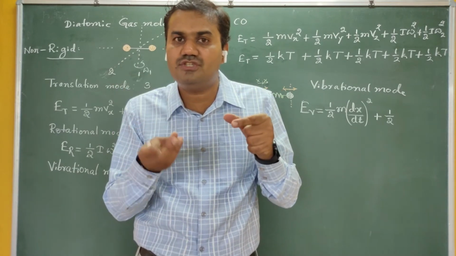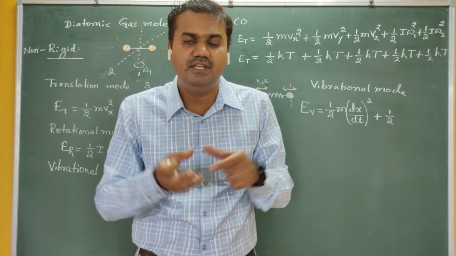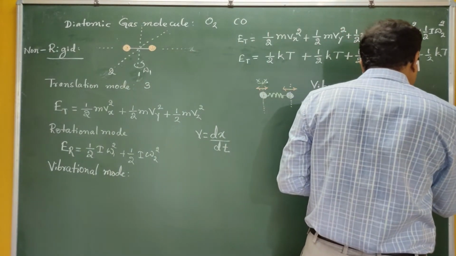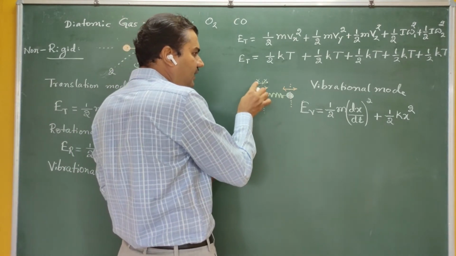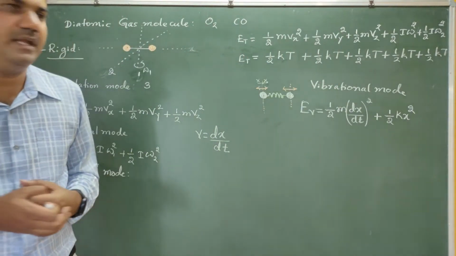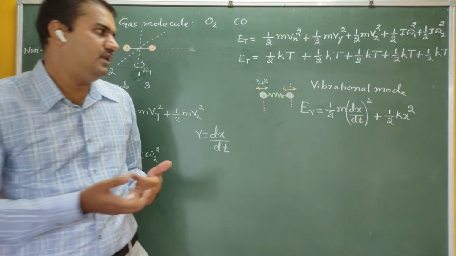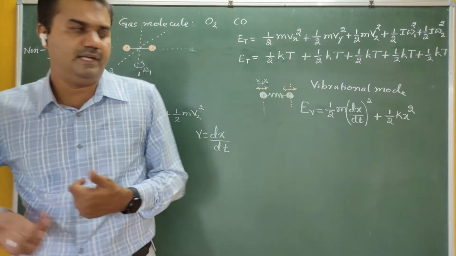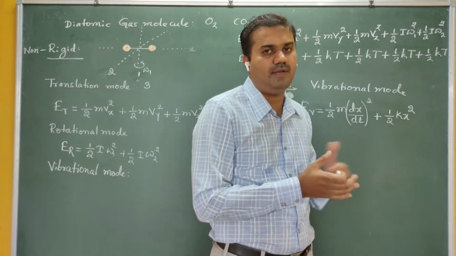And what is the potential energy of a spring? You studied it in work, power and energy. The potential energy in the spring is given by half k x square. Here x is the displacement of the atom from the mean position, and k is called the spring constant, or force constant in the case of molecules. We can find the value of k later, in the case of oscillations. So it can be written as half k x square.